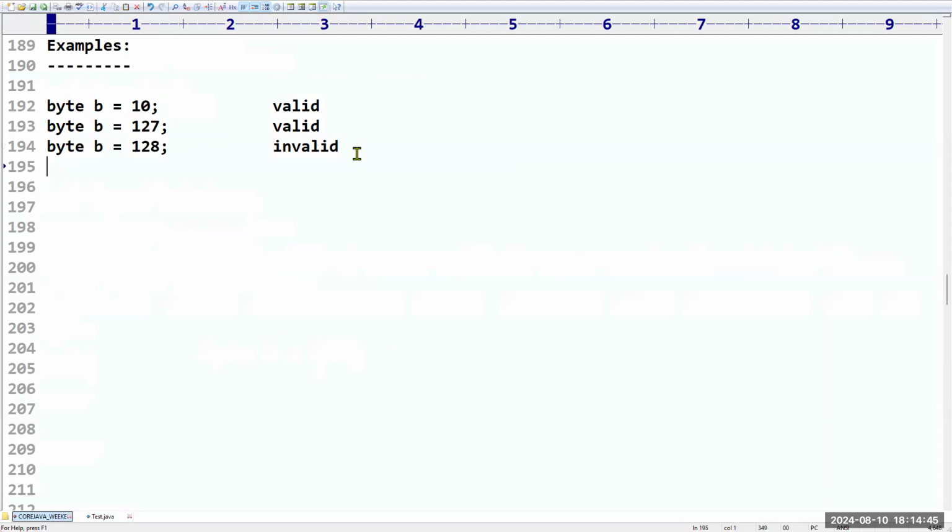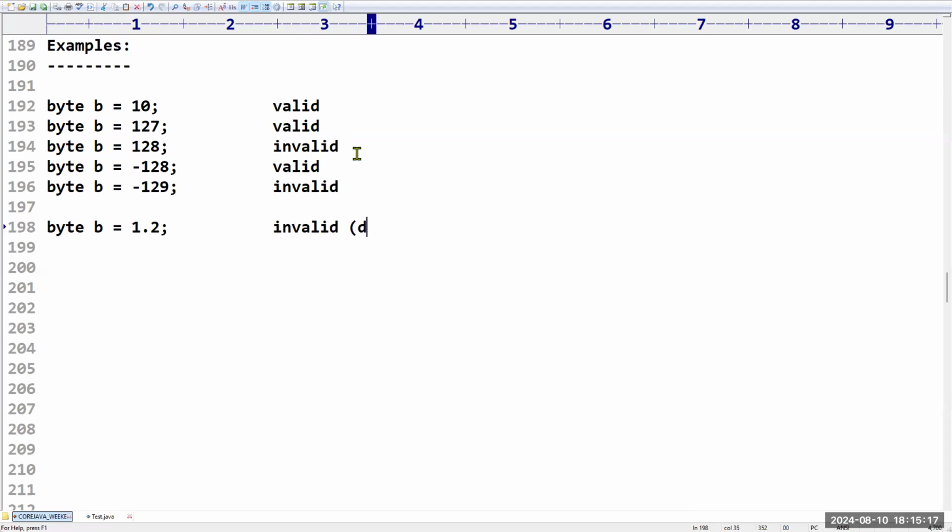Yes, sir. Can I take byte b = minus 128? Yes, valid. Can I take byte b = minus 129? No, invalid. Are you clear with this? Yes, sir. Then byte b = 1.2. Is it valid? No, invalid. Why? Because it is a different data type, right? Are you getting my point?